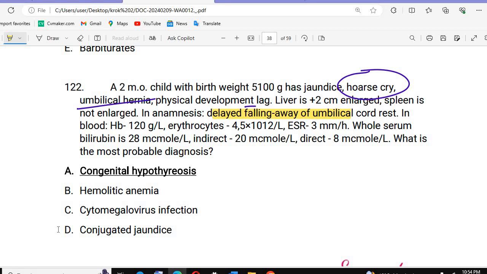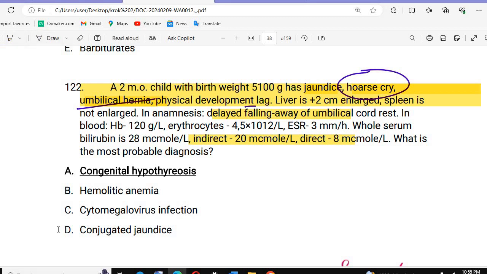In the blood, we can see hemoglobin, erythrocytes, ESR, and total serum bilirubin, direct. So they have indirect bilirubin more, direct less. What is the most probable diagnosis? So we can say the patient has jaundice, hoarse cry, umbilical hernia, and physical developmental lag. So these all make the diagnosis of congenital hypothyroidism. Delayed falling away of the umbilical cord can be seen, and that all can characterize congenital hypothyroidism.